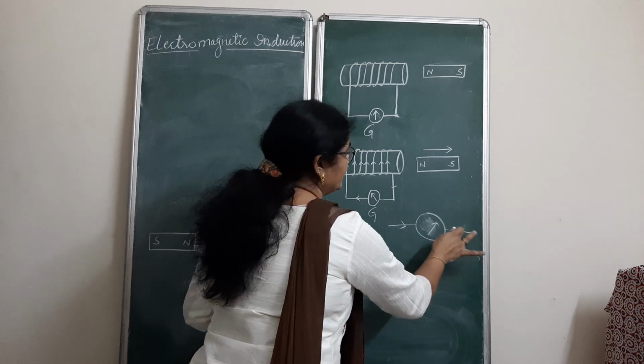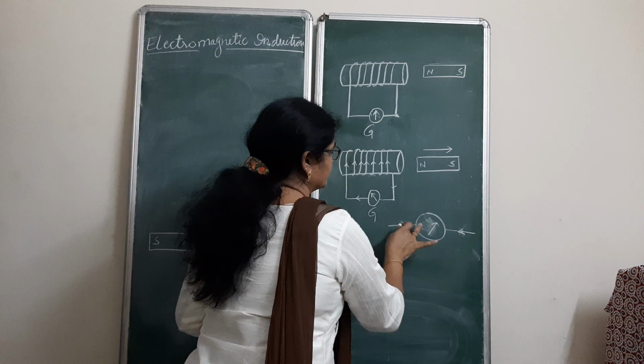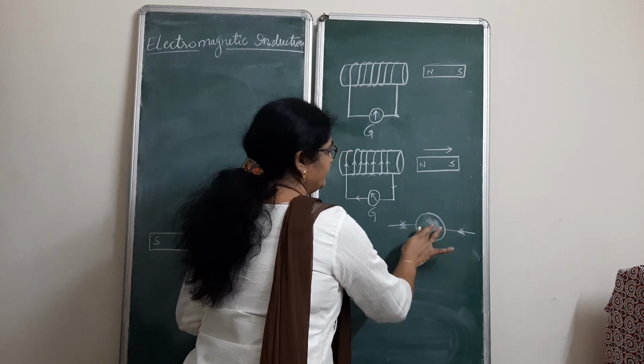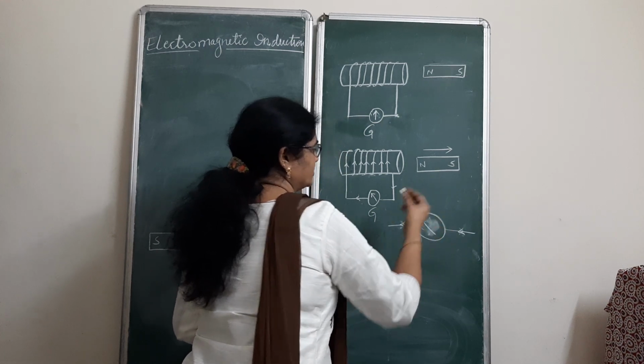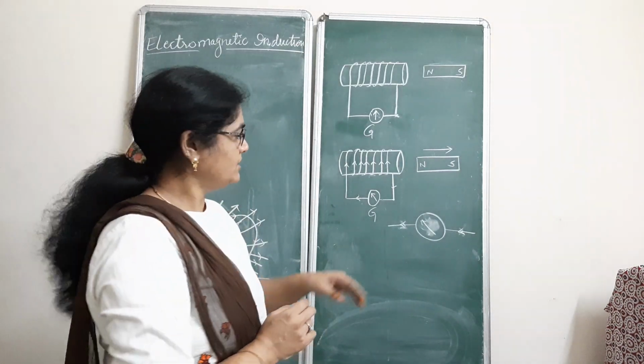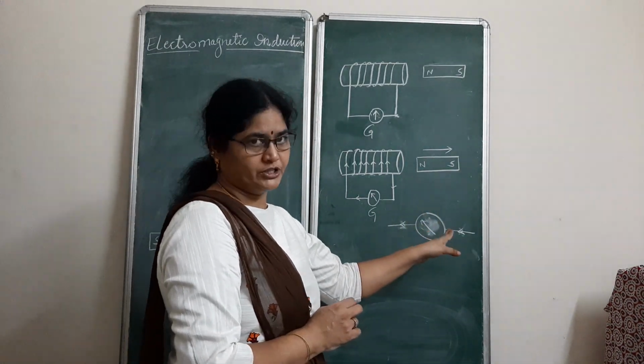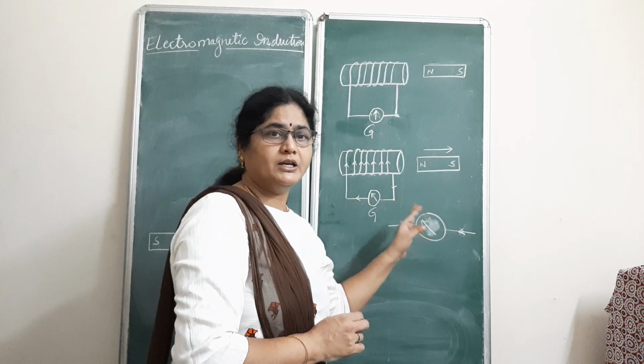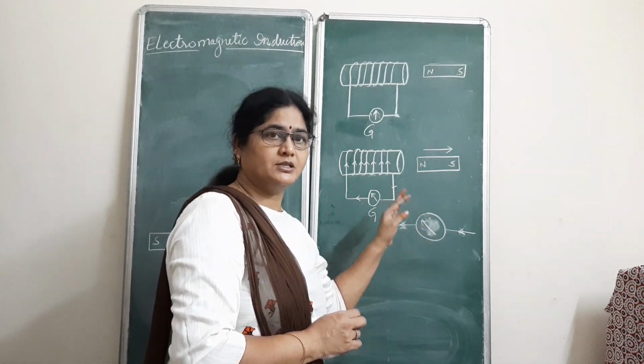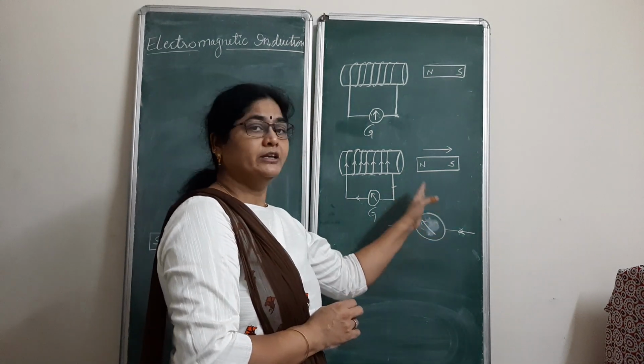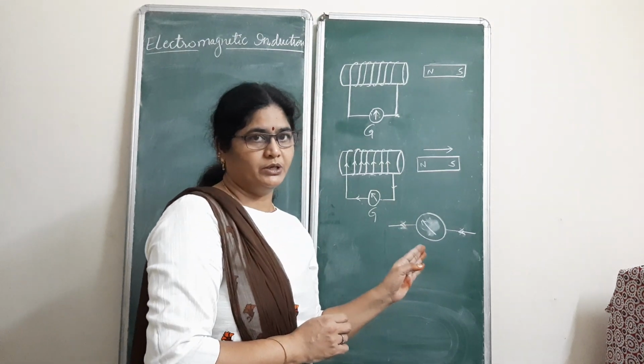If the current is going in the opposite direction, then there will be a change in the direction of deflection of the galvanometer. So with the deflections in the galvanometer, we will come to know the presence of current in the circuit and also in which direction current is passing through it.